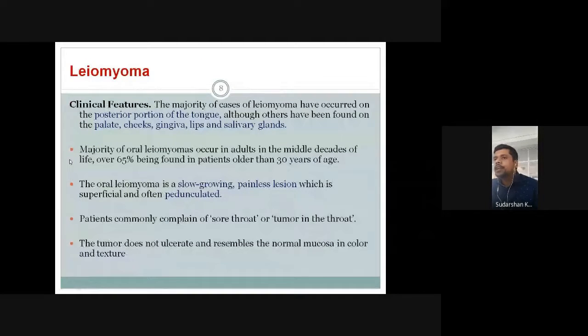Coming to the clinical features, the majority of these cases occur in the posterior portion of the tongue, because that is the common location where you can see the smooth muscles of the oral cavity, head and neck region. So the most common location is the posterior part of the tongue. Apart from that, you can see this